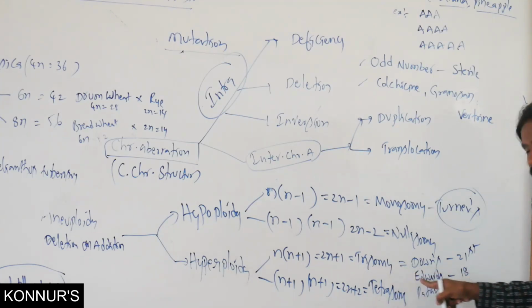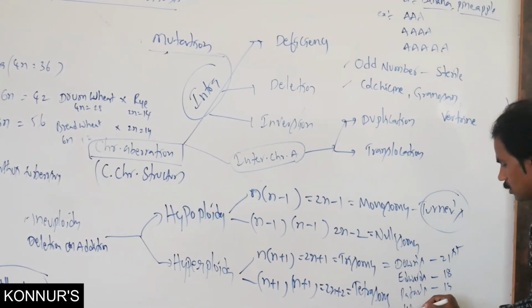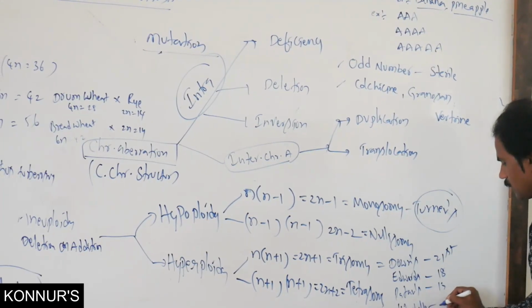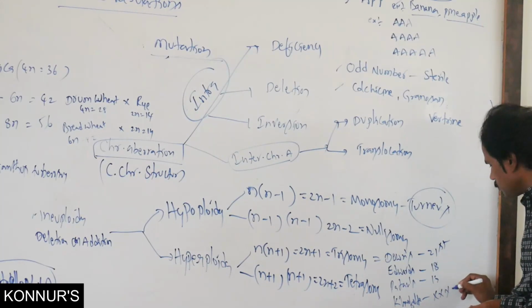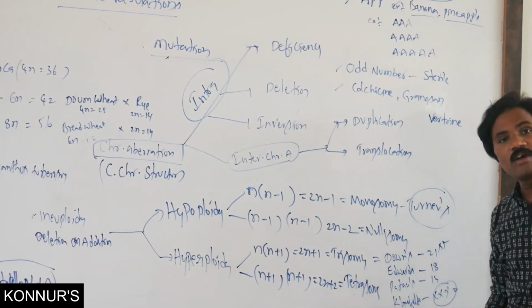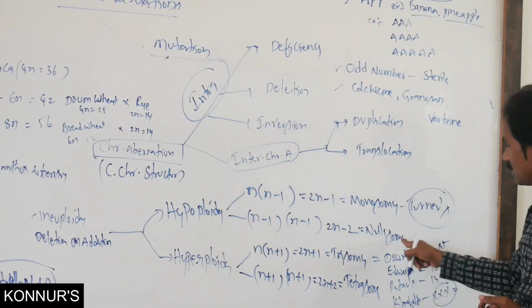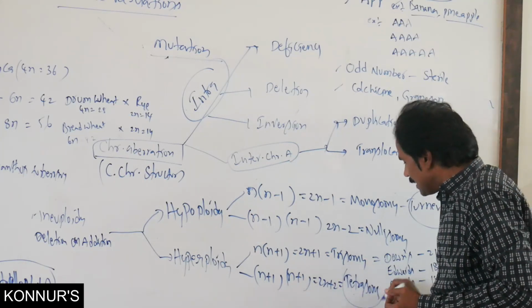These are trisomic conditions. Apart from these, in the sex chromosomes there is Klinefelter syndrome, by addition of an X chromosome in a male. All of these are trisomic.